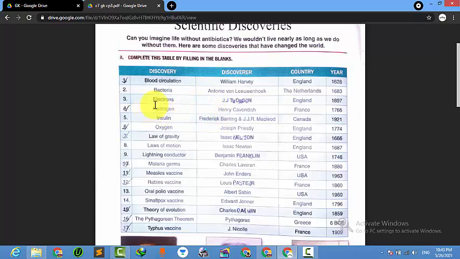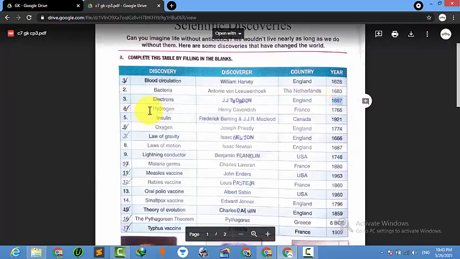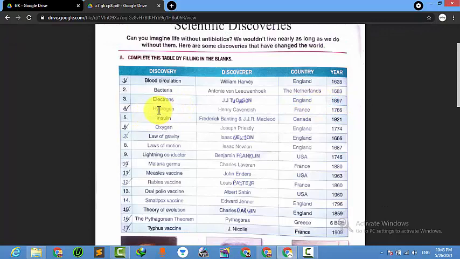Electron is very important and well known, right? It is not in the electrical sense, it is in the scientific sense, something which is in our bodies, with some chemicals. So who is the discoverer? J.J. Thomson, England, 1897. Who is the discoverer of hydrogen? Henry Cavendish, from England, in 1766.